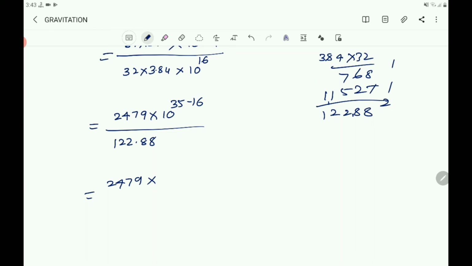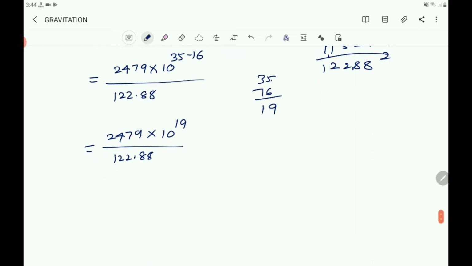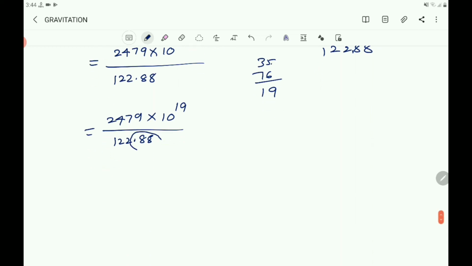Then it becomes 2479 into 10 power 35 minus 16. You will get 19. 15 minus 6 is 9 and 2 minus 1 is 1. 19 by 122.88. Now here you remove this decimal point and take 2 zeros above: 247900 by 122.88 into 10 power 19.